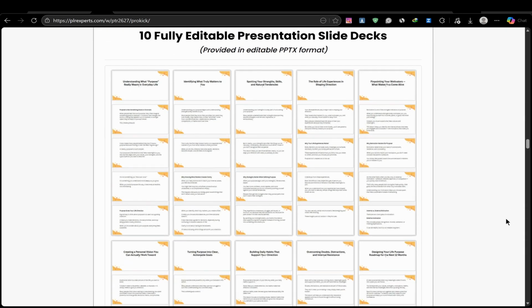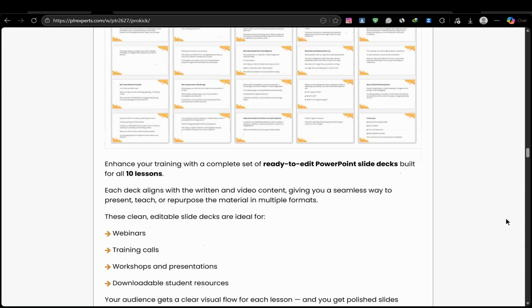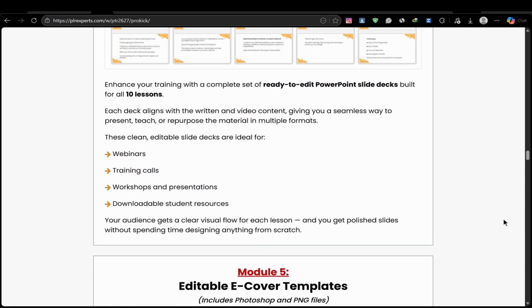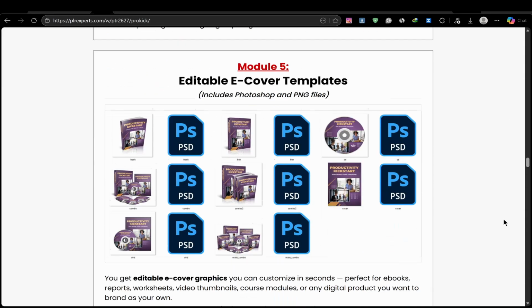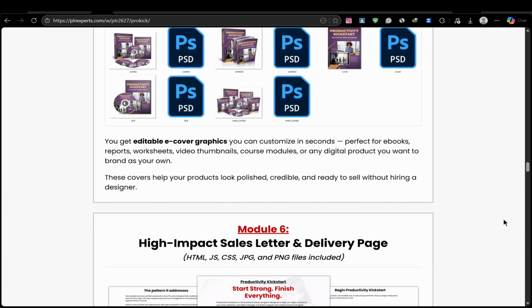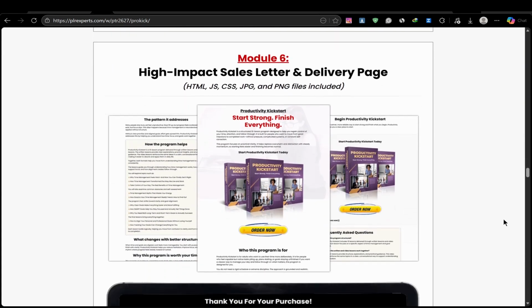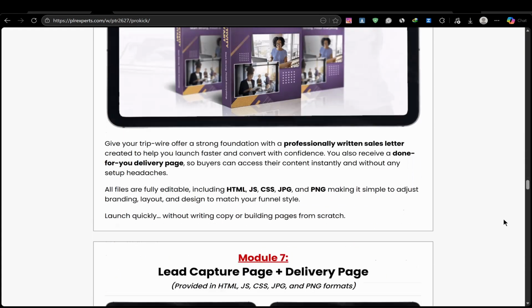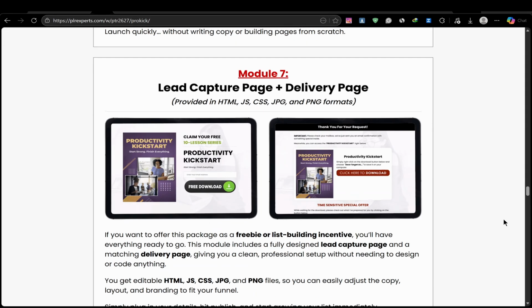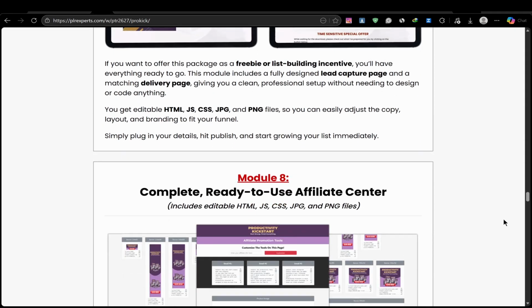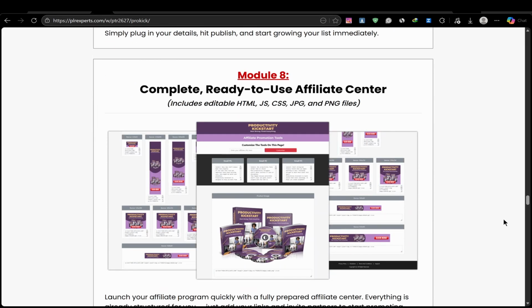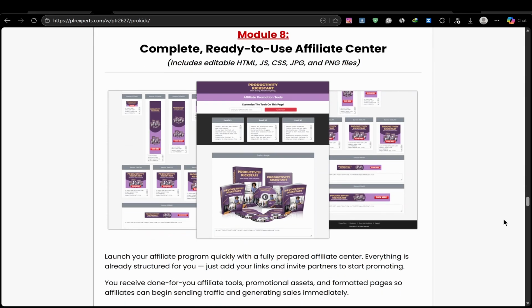Now let me walk you through the dashboard so you see how simple it is. When you log into Productivity Kickstart, you'll see the main modules on the left. Each module is short and beginner-friendly. Module 1 shows you how to pick a niche that actually gets views. Module 2 gives you the method for creating high-retention shorts using free tools.